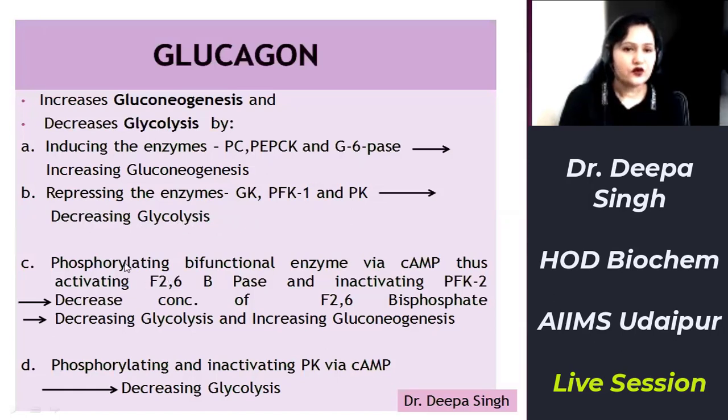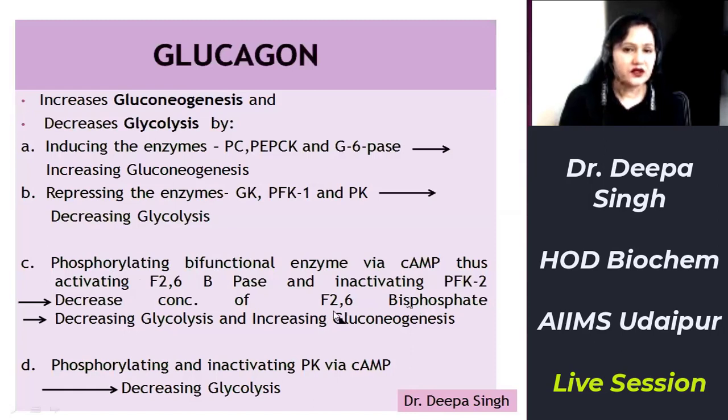Secondly, it phosphorylates the bifunctional enzyme via cyclic AMP, thus activating the fructose 2,6-bisphosphatase component and inactivating the component phosphofructokinase 2. And when phosphofructokinase 2 is inactivated, the concentration of fructose 2,6-bisphosphate is decreased.